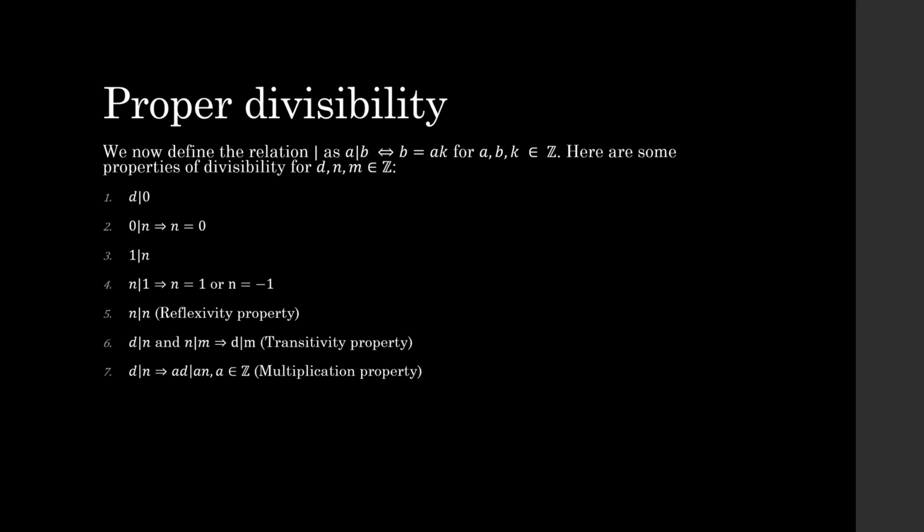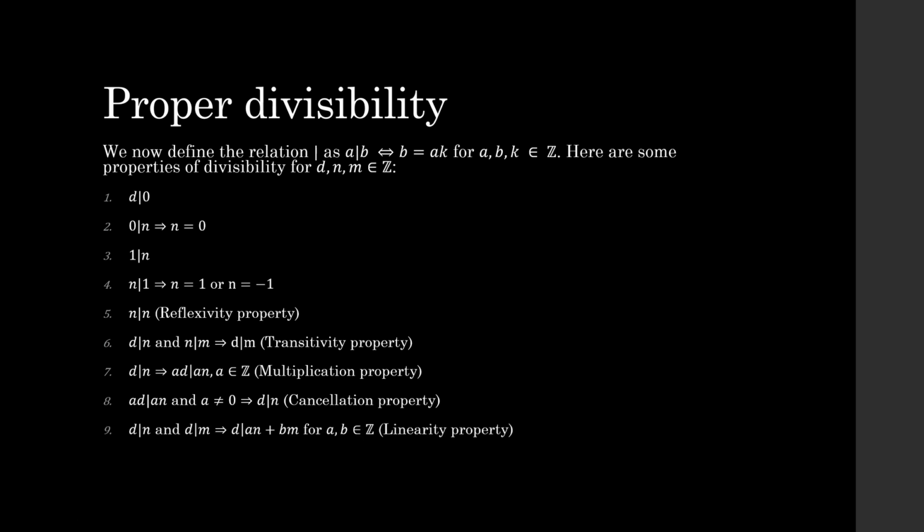Now, the multiplication property. d dividing n implies that ad divides an, for a an integer. I also recommend that you try to prove that. ad dividing an and a not being equal to 0 implies that d divides n. You do have to be careful about the a not equal to 0 part, but in general we can cancel things for division. We just have to check that a is not equal to 0. So it's basically the inverse of that multiplication property. It kind of feels like division actually.